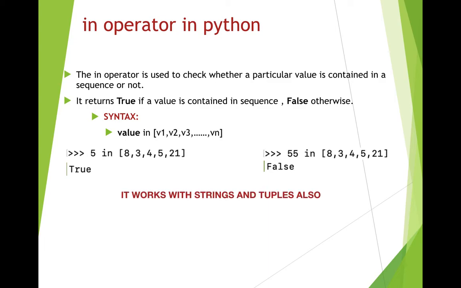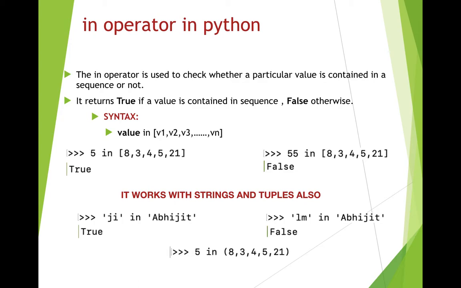It works with strings and tuples also, not just with integers. If I write 'ji' in 'Abhijit', is the string 'ji' present in the string 'Abhijit'? Yes, it is. Therefore, it will generate the result as true. Similarly, if I write 'lm' in 'Abhijit', the string 'lm' is not present together in the string 'Abhijit'. Therefore, it will generate the result as false.